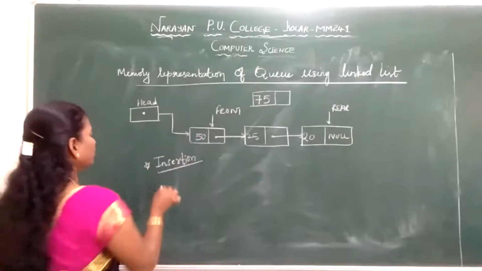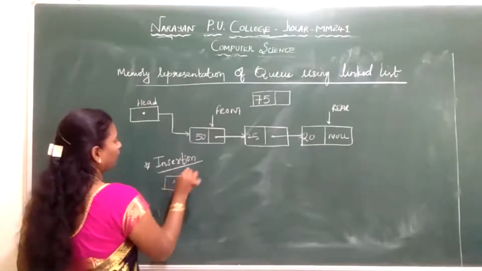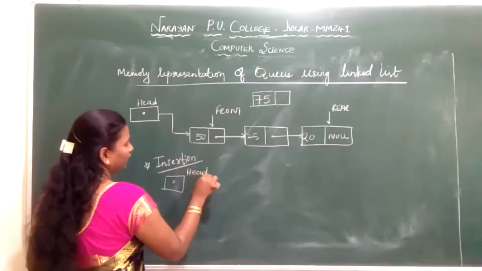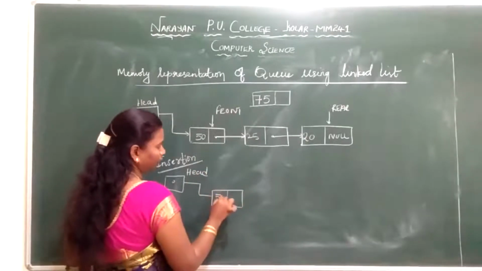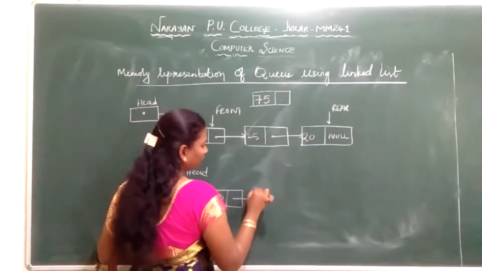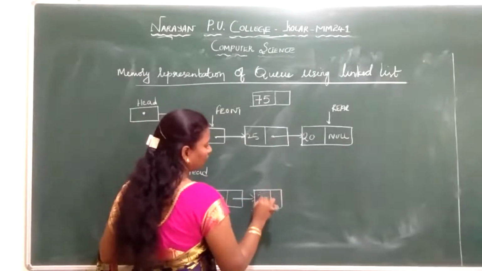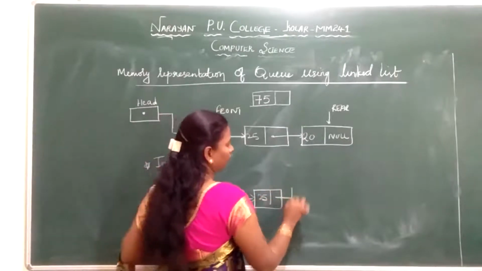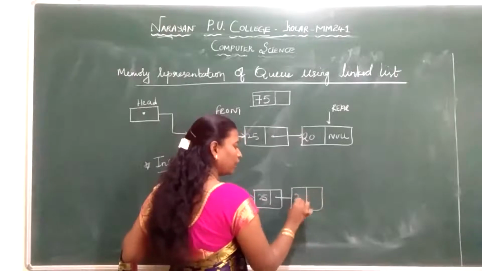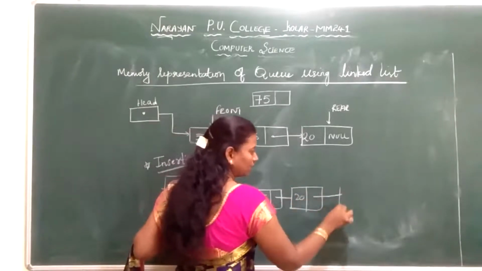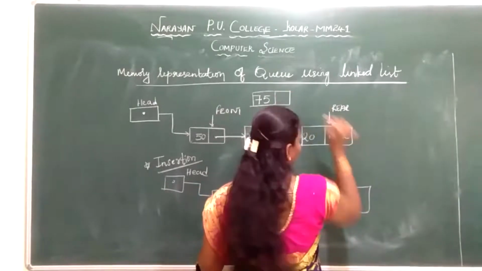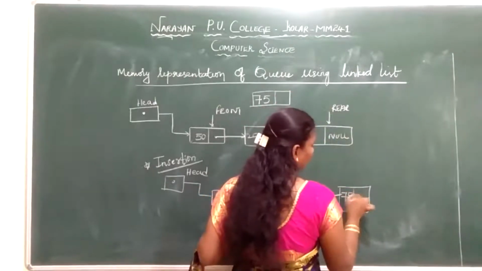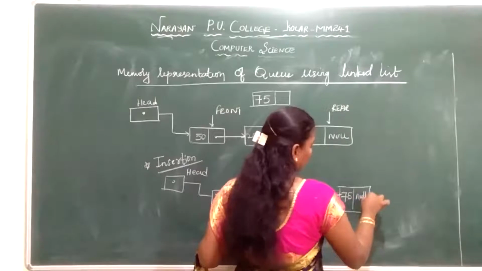So I have a header, then I have the elements: first 50, then 25, next 20. Here, instead of null, you link to another element at the rear end. I am giving the address of the next node, 75. Here I will have null.